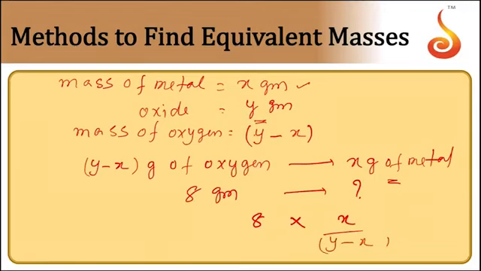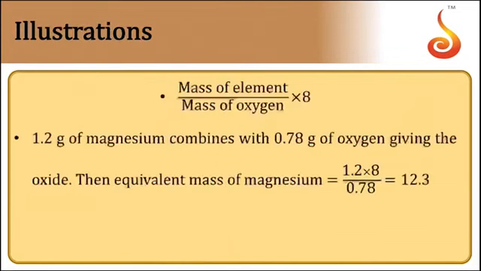Here x is the mass of the metal, y minus x is the mass of the oxygen with which the metal combines, and 8 is the equivalent mass of oxygen. So mass of the element by mass of the oxygen with which it combines, into 8, gives the equivalent mass.